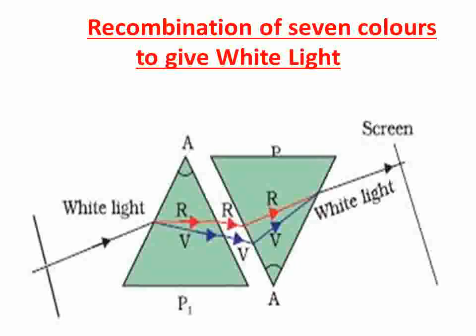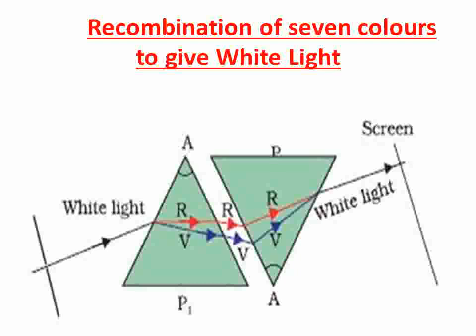Then another prism is kept in the opposite position, meaning reverse position, that is, base in the upward direction, and this second prism is combining all the 7 colors and producing white light again.